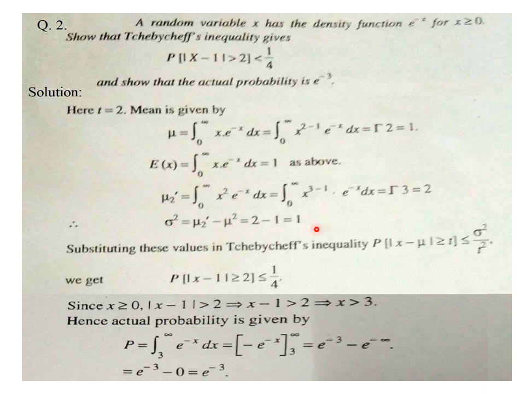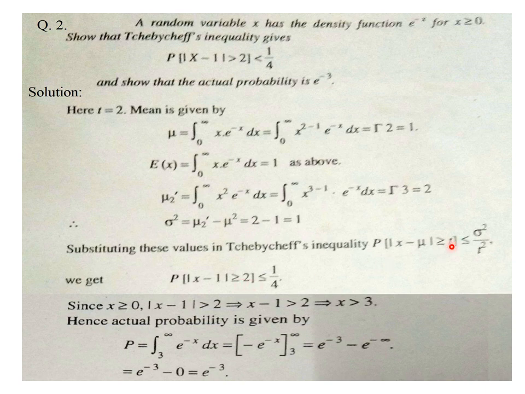Now using the standard formula of Chebyshev's inequality, and as we don't have the sign of equality here, we will not use the sign of equality. Here it will be strictly less than for the current problem. So we get P of mod x minus mu, where mu is 1, greater than 2, and as we need only greater than 2, only greater than 2 can be taken.